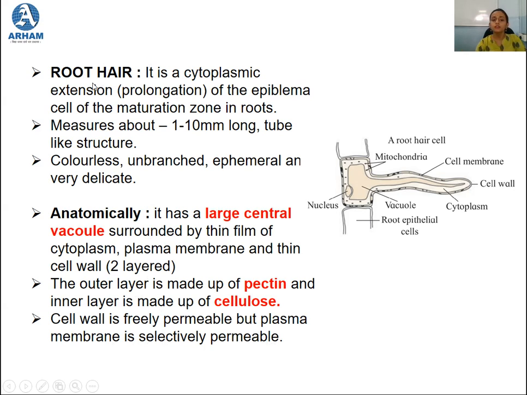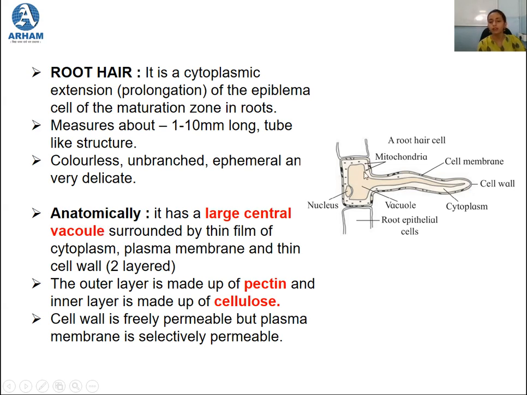Once again, the root hair is a cytoplasmic extension, or you can say the prolongation, of the epiblema cells. What are epiblema cells? Epiblema cells are special epidermal cells of the maturation zone of the root, and this root hair measures about 1 to 10 mm long. It is tube-like in structure, colorless, unbranched, and ephemeral in nature. Ephemeral means it is short-lived, and it is very delicate.